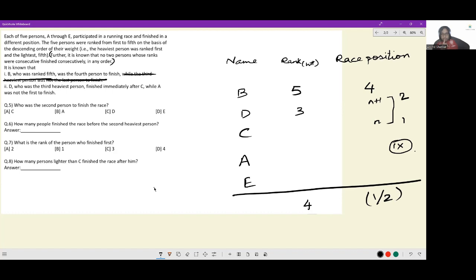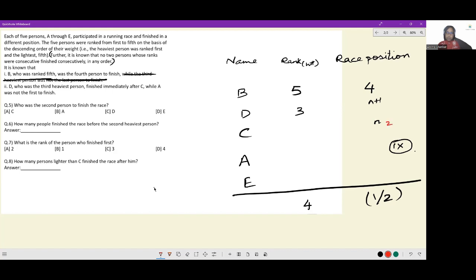If they are 1 and 2, then C would have to be rank 4. One minute, we are checking a case now. If I take this as 1 and take this as 2, then C would have to be rank 4. And this is a problem because their ranks are consecutive and they are finishing in consecutive positions in the race. This is impossible. So C and D can't be 1, 2.